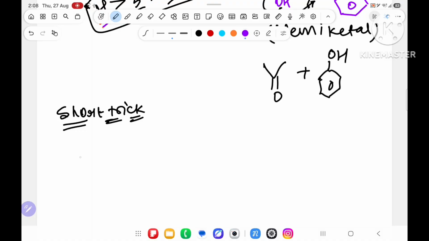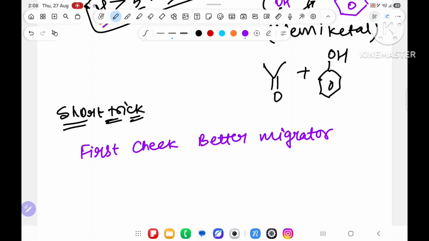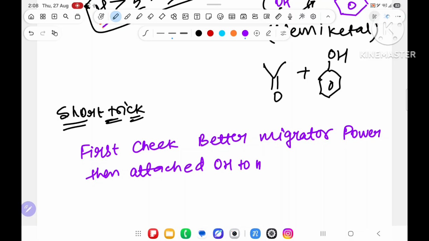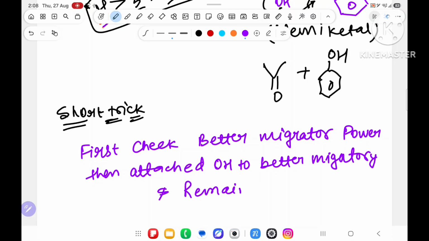The short trick is: first check the better migratory power, then attach OH to the better migratory, and the remaining will be the carbonyl compound.